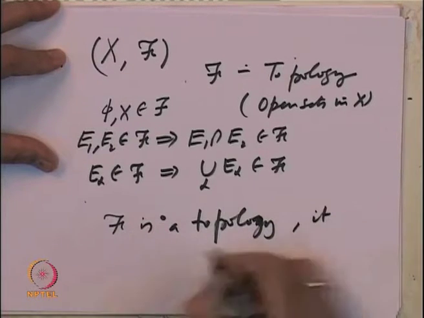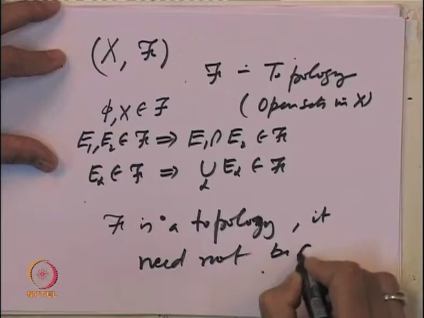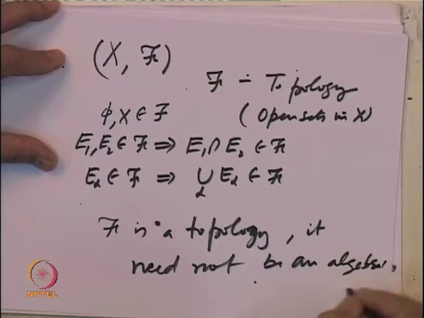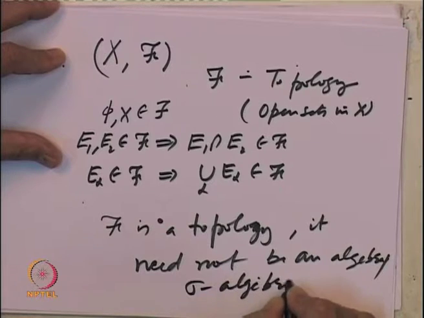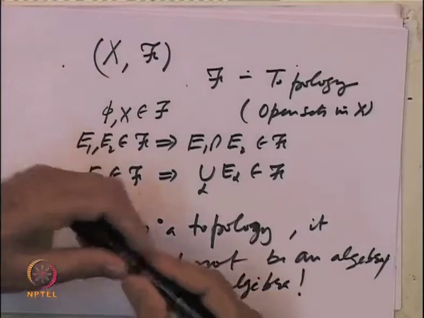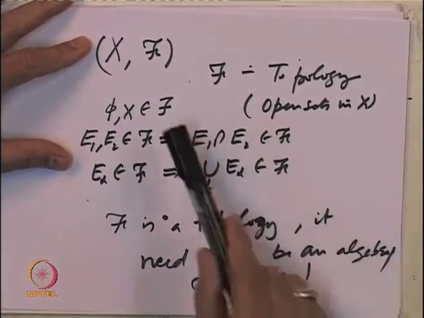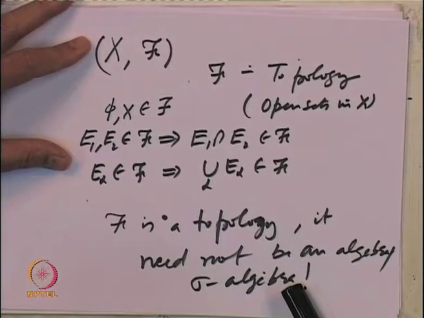So, obviously, if tau is a topology, it need not be an algebra or a sigma algebra. And the reason is obviously because this collection need not be closed under complements, which is required for an algebra or a sigma algebra.